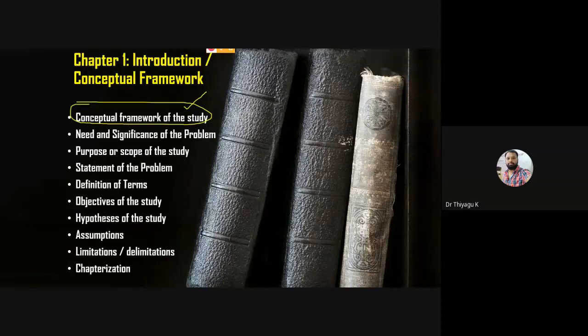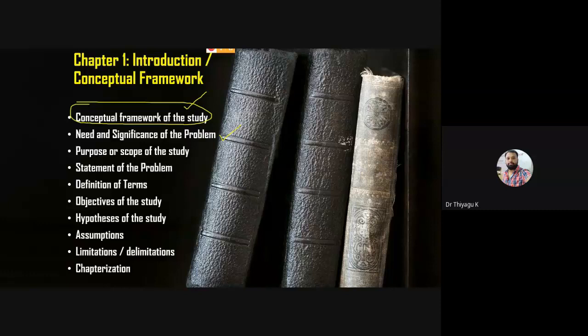Then the main thing we have to look at is the need and significance of the study. Need and significance of the study means, what is the need for adopting that topic? We have to give the justification. Normally when you go for the viva examination, the examiner may ask the question, why did you select this topic? We give some answer, and that answer should be incorporated in need and significance. What is the need and significance to adopt this topic to do the research work? That kind of thing is called the need and significance of the problem.